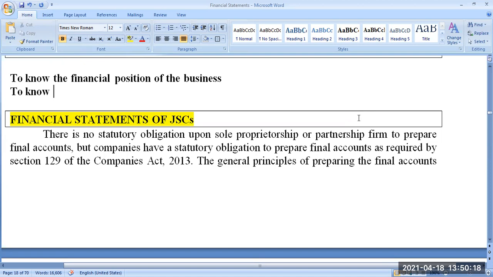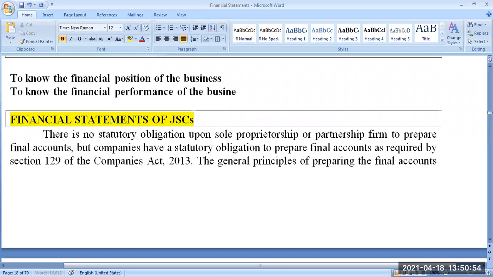Why do we keep the records? Professor, is it to ascertain the profit and loss statements and the balance sheet? How do you ascertain a profit and loss statement? Can you ascertain a statement? We can prepare a statement, but we can say it like this: to ascertain the profit or loss made by the company. That's it. Correct, sir. Very good. So, to know the financial performance of the business.